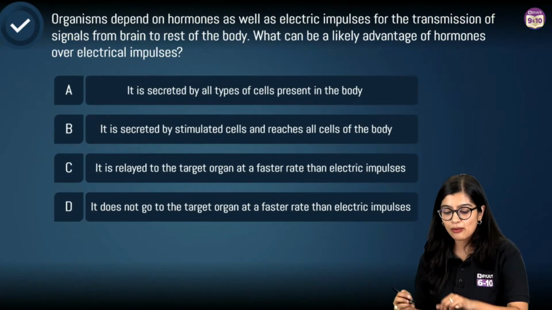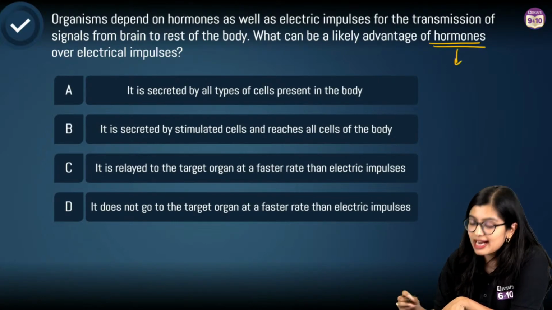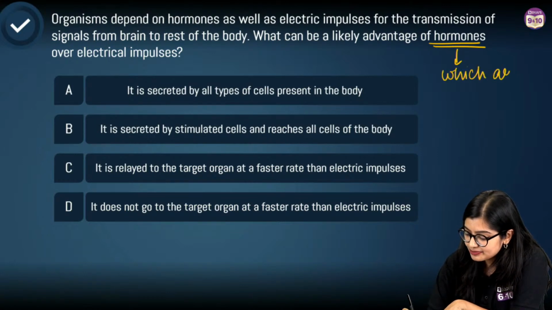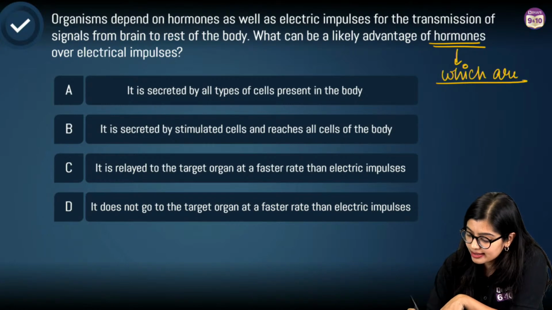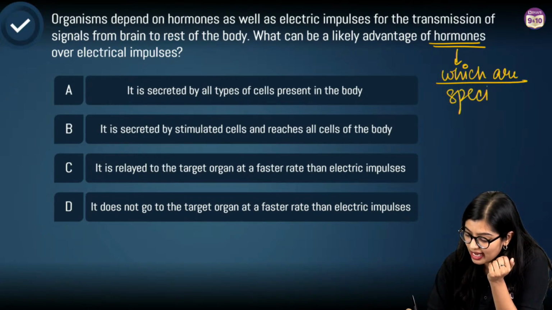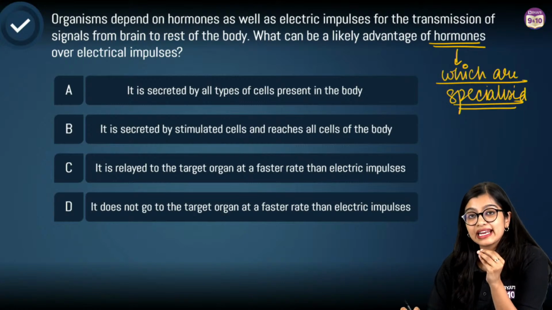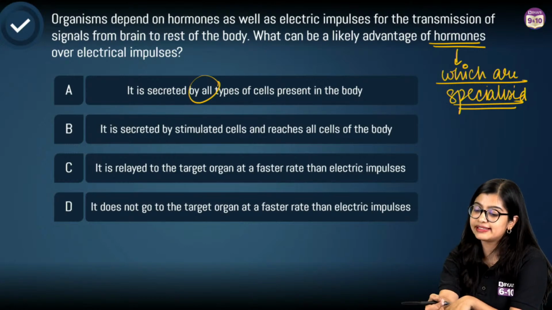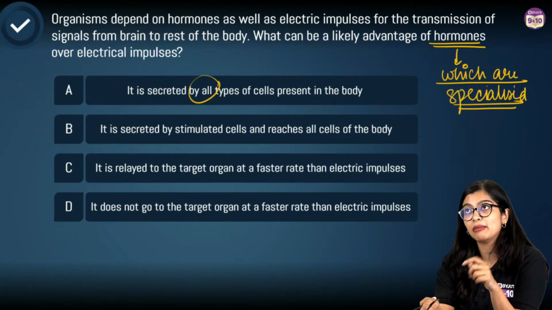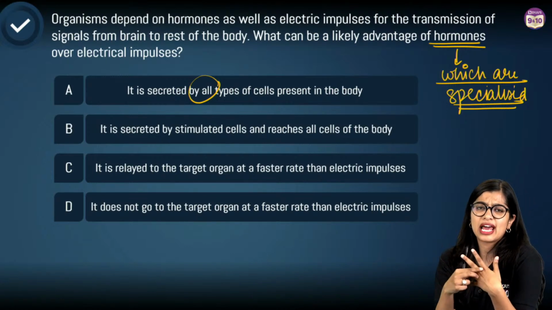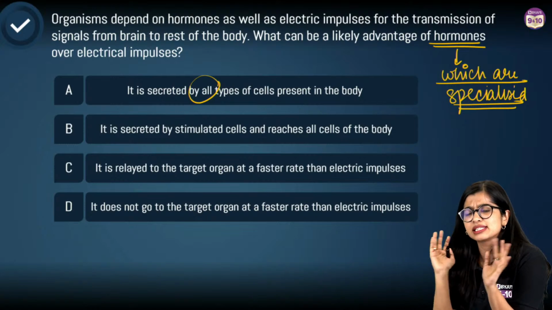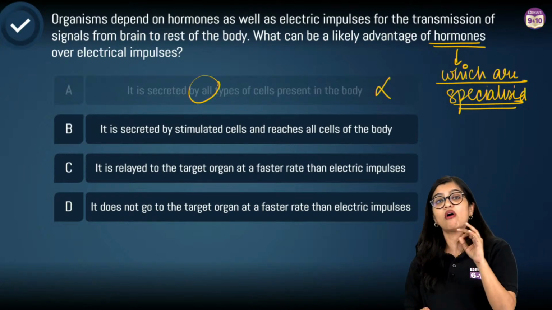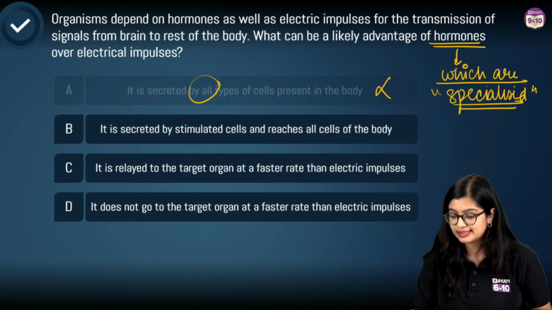Now, when you talk about hormones, we know that hormones are chemical messengers which are synthesized and secreted by a specialized group of cells, right? So can I say that all cells of my body, my skin cell, my muscle cell, everything will secrete hormone? No, right? Absolutely not. This cannot be the answer. It is not all cells. It is specialized cells, right?